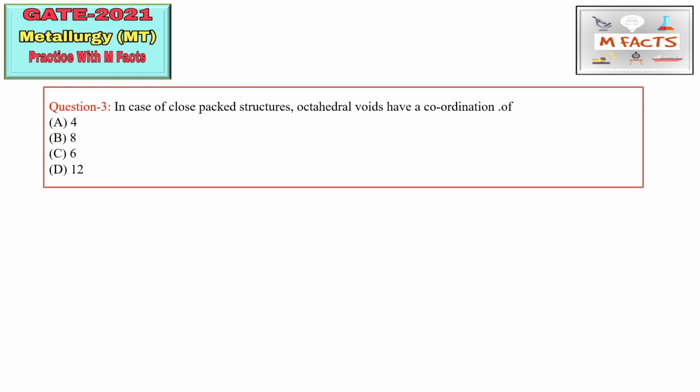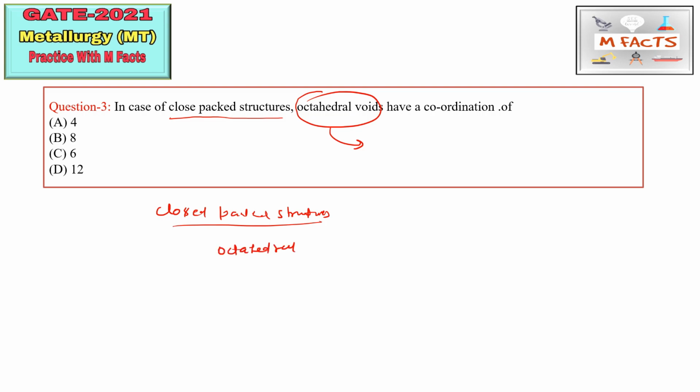So the next question is, in case of closed packed structure, that is CPS, octahedral voids have the coordination number. The options are 4, 8, 6 and 12. So they are asking about octahedral voids in closed packed structure. About closed packed structures, we can say that these are basically FCC or HCP. So for these closed packed structures, octahedral voids have coordination number equal to 6.